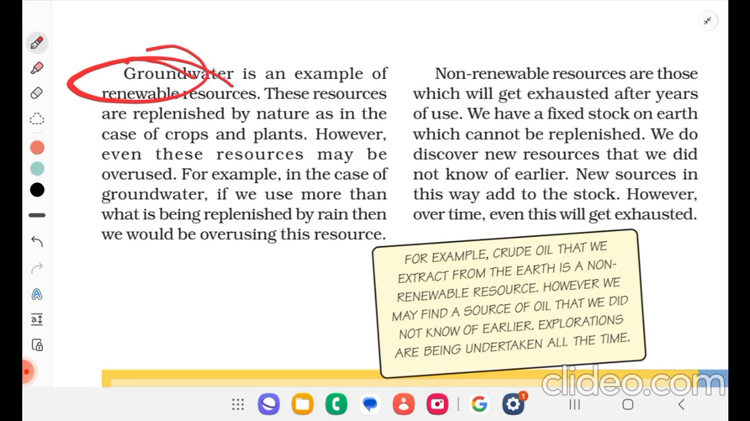Non-renewable resources are those which will get exhausted after years of use. We have a fixed stock on earth which cannot be replenished. We do discover new resources that we did not know of earlier. New sources in this way add to the stock. However, over time, even this will get exhausted. For example, crude oil that we extract from the earth is a non-renewable resource. However, we may find a source of oil that we did not know of earlier. Explorations are being undertaken all the time.